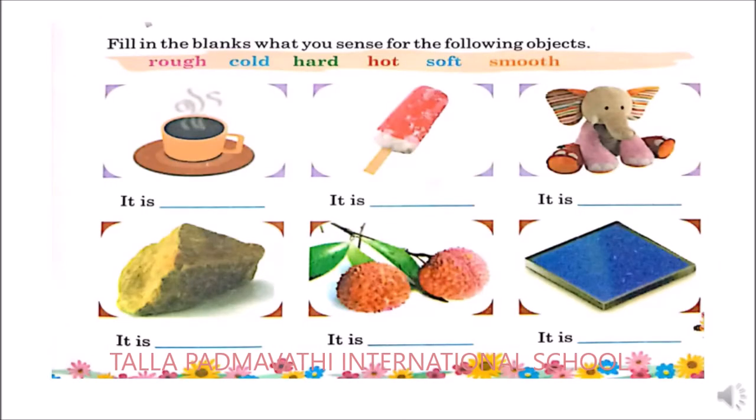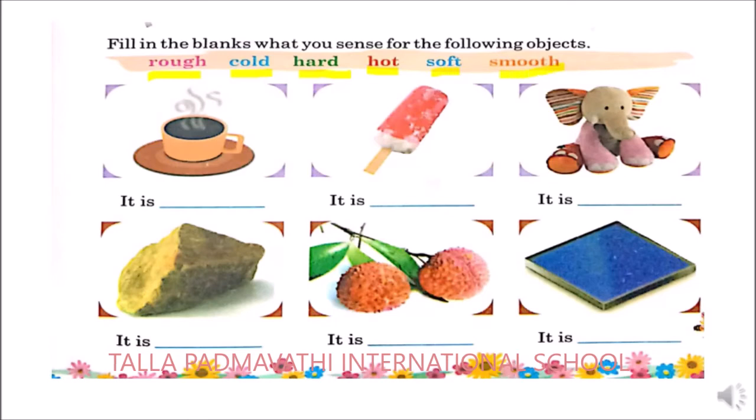Now, here filling the blanks, what's your sense for the following objects? So here are some pictures; you need to select from the given options above. So what is that? Rough, cold, hard, hot, soft and smooth.